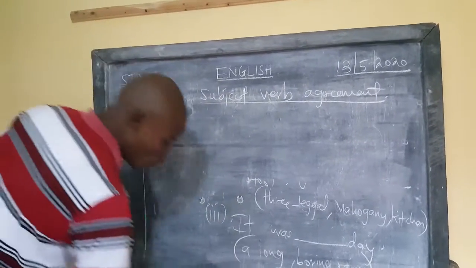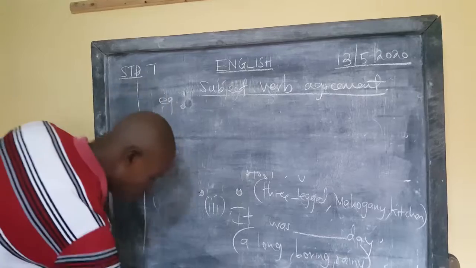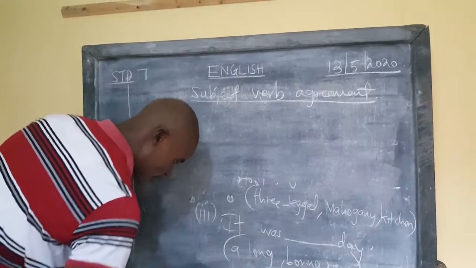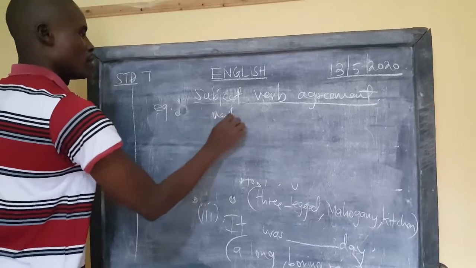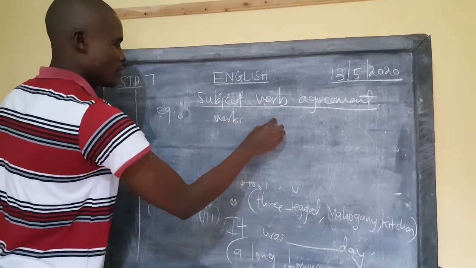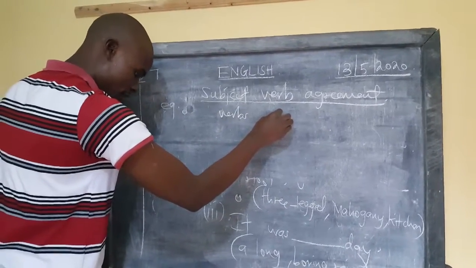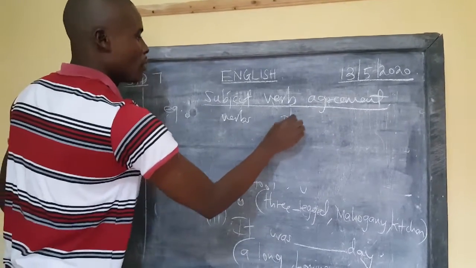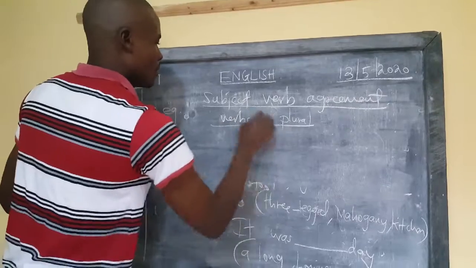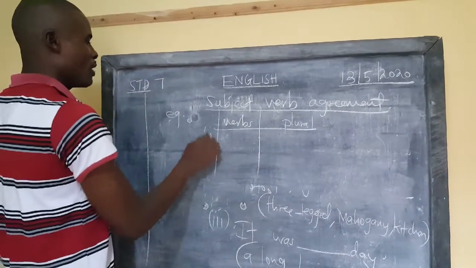Now, just to go to the meeting I wanted to do, under that is verbs, and how they form their plural. Just look at this shortly. Roman 1 we have is.